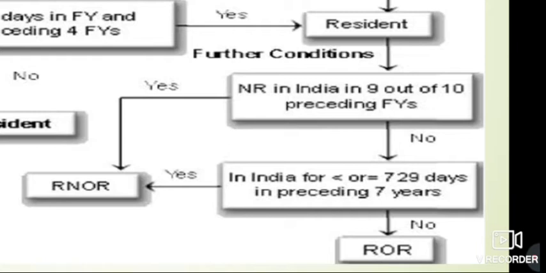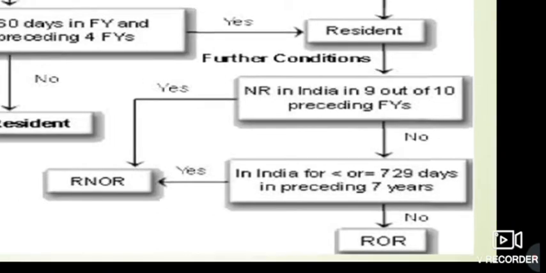Okay, there are 2 conditions we have to check over 10 years. If in 9 out of 10 years he was a non-resident, in that case he would be a resident but not ordinary resident. If in the preceding 7 years he has spent less than 729 days, in that case also he will be called a resident but not ordinary resident. If he doesn't fulfill any of these conditions, it means he was a resident in the last 10 years and has spent more than 729 days in the preceding 7 years, then in that case we would call him a resident and ordinary resident.